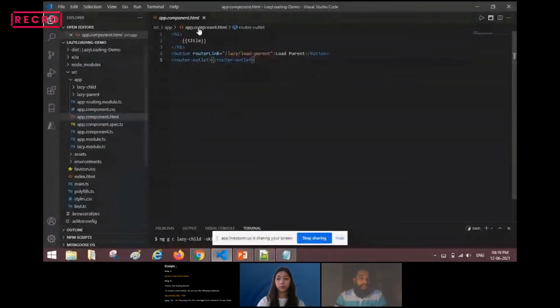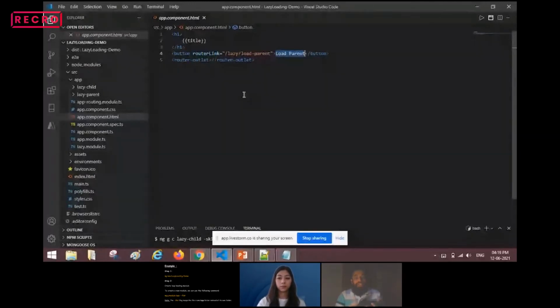Here I'm just giving the title, passing the value in the title field, and in the routerLink I'm just specifying the path, something like this, lazy-parent. So when we click this load parent, it will take us to the router link.